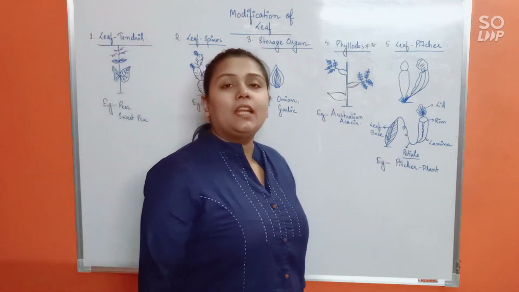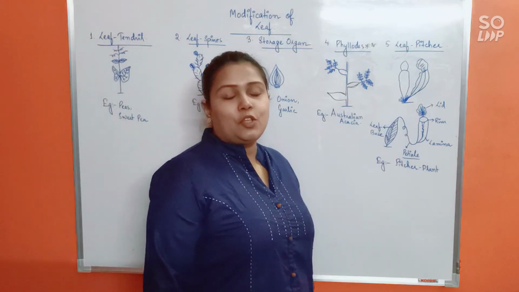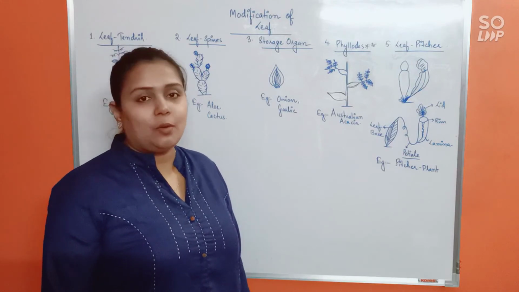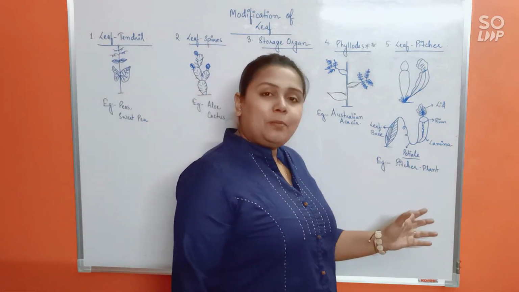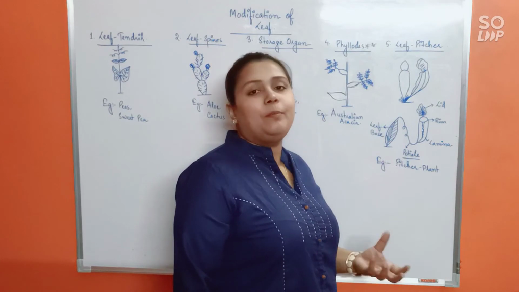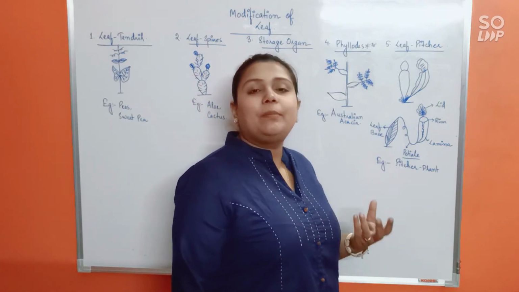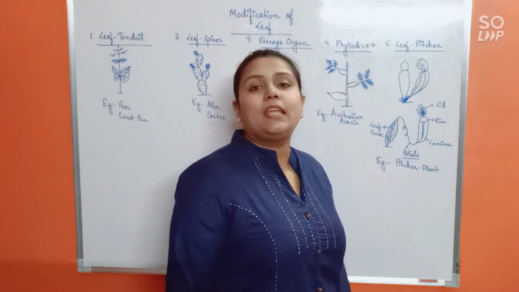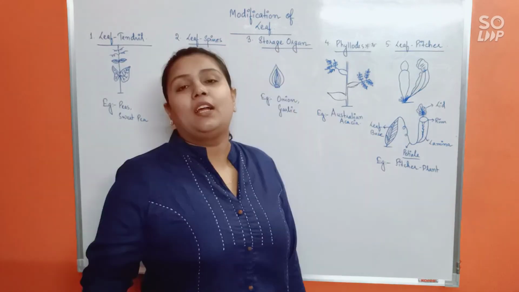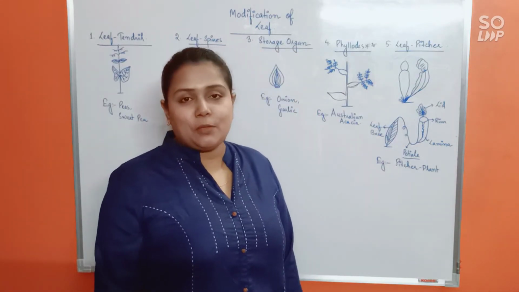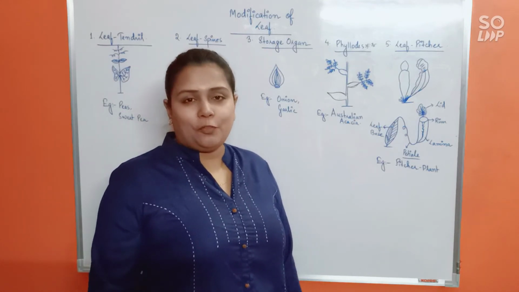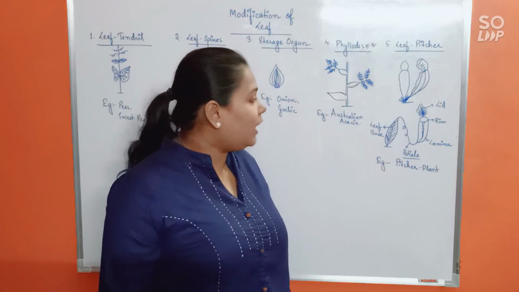The last being leaf pitcher. You all might have heard about pitcher plant or Nepenthes. Okay, in pitcher plant, the whole leaf itself will be modified and it will be helping to catch insects, because after all the plant is an insectivorous plant. Or you can easily find pitcher plant in Meghalaya as well. I think many of you might have seen it directly, right?